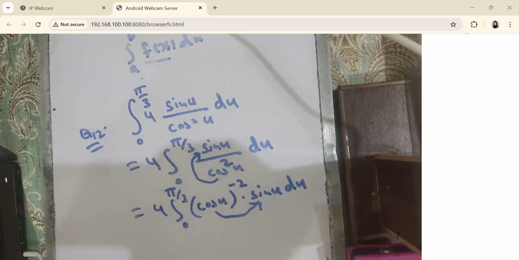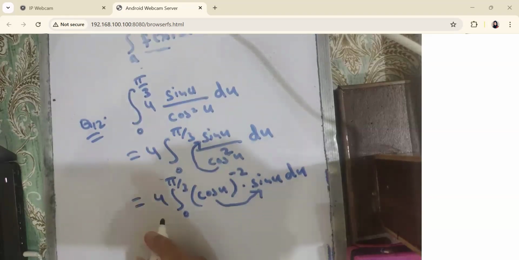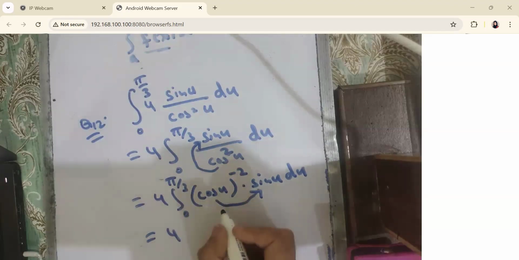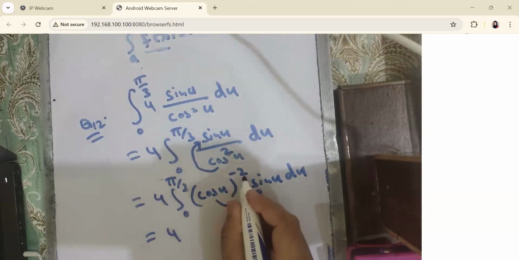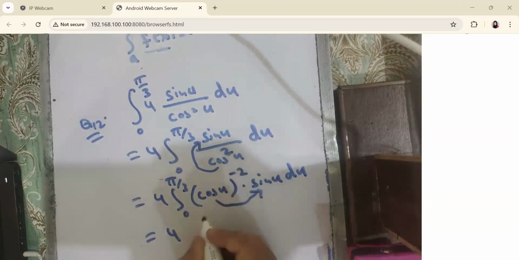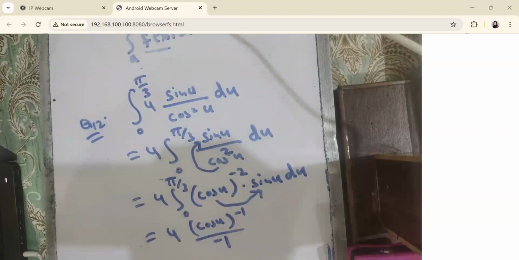Is it clear? It is clear to all the students? Yes, ma'am. Okay, now we can see that we have the function to the real power into its derivative, so it is the power rule. So we are going to write 4 as it is, and the power rule says just add 1 in the exponent. So it will become cos u to the minus 1 divided by minus 1. So this indefinite integral is solved now.